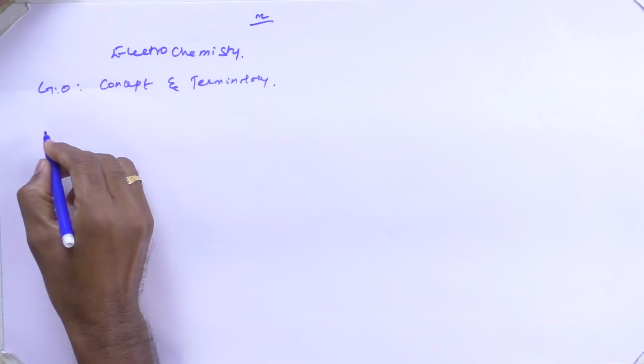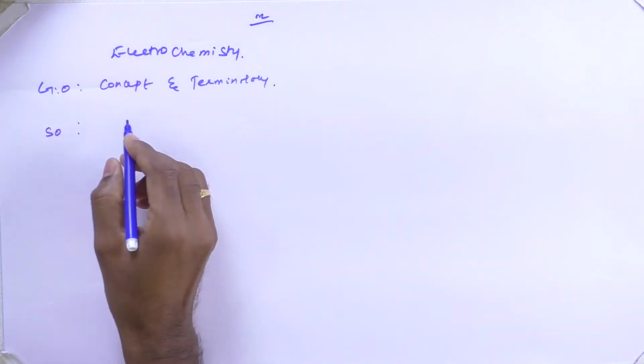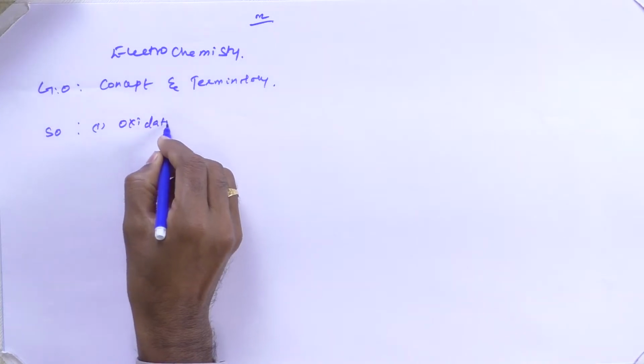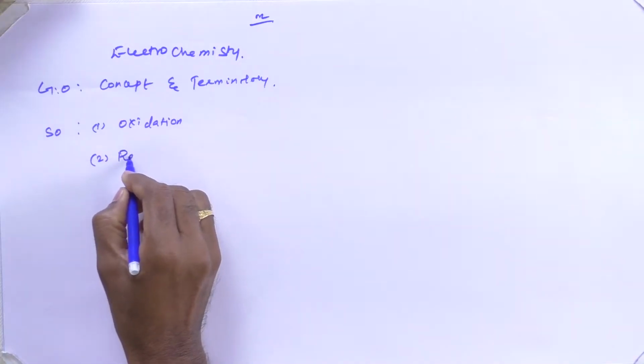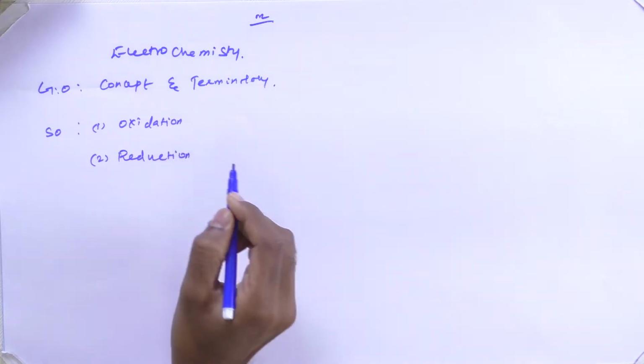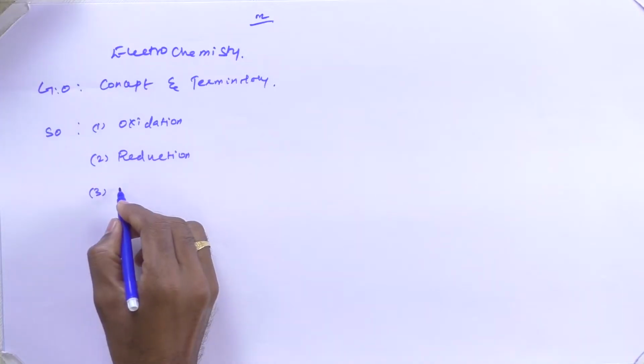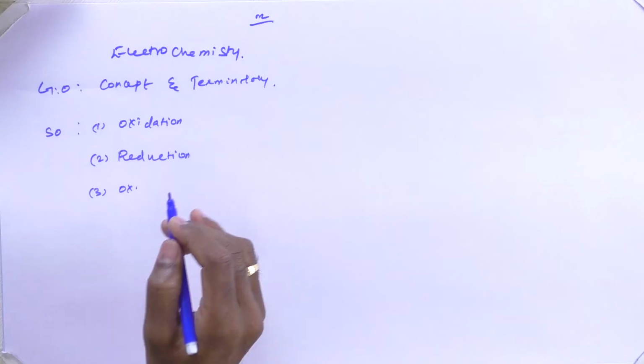So this is my general objective for this topic, and the specific objectives of this topic are as follows. The first one: at the end of the class you will be able to understand the basic principle of oxidation, the process involved in the electrochemistry concept. My second specific objective is reduction. You must be able to understand what is meant by the reduction process. My third objective is redox reaction. You must be able to understand what is meant by a redox reaction. It's nothing but a combination of oxidation and reduction,